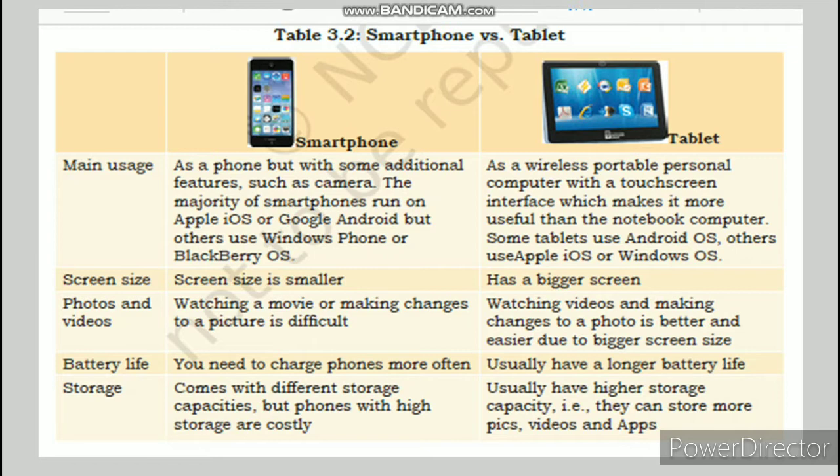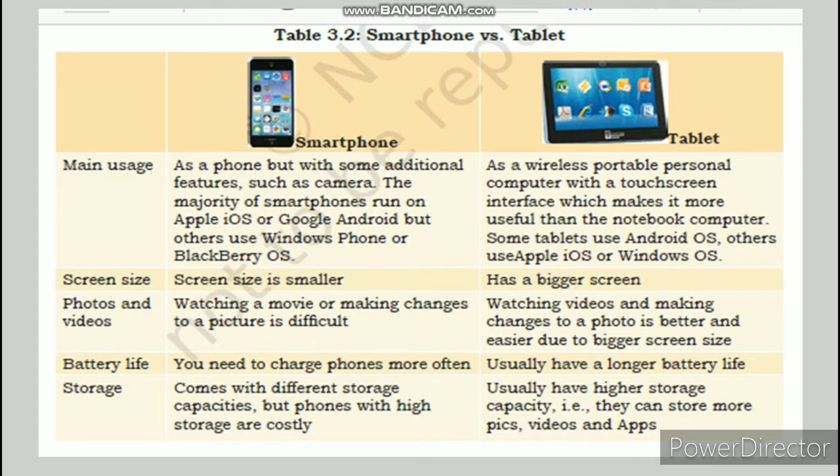Here is the table which will help you to differentiate and compare the smartphone with the tablet. Menus. A smartphone works as a phone but with some additional features such as a camera. The majority of smartphones run on Apple iOS or Google Android, but others use Windows Phone or BlackBerry operating system.